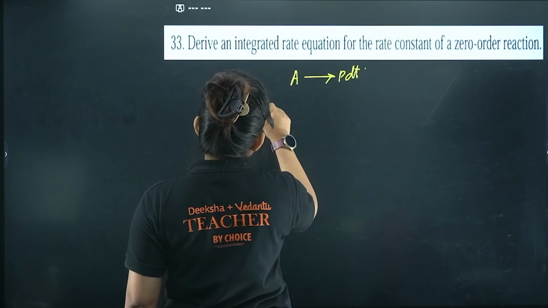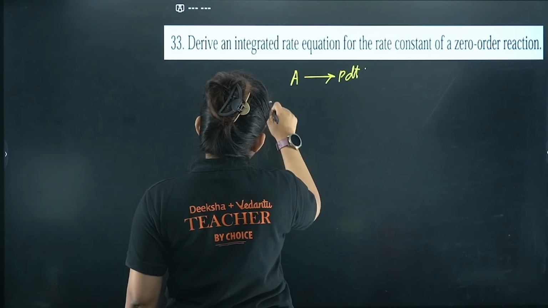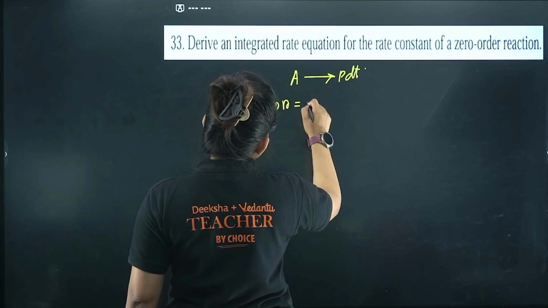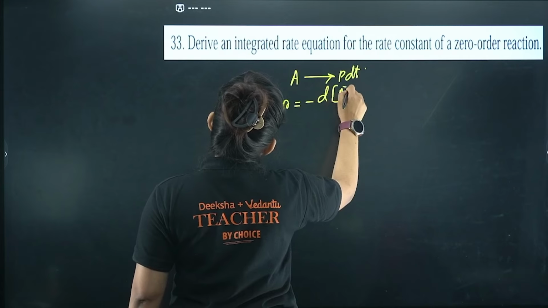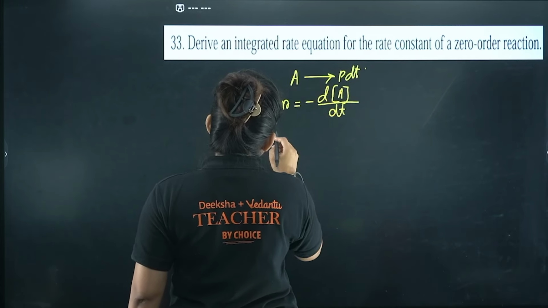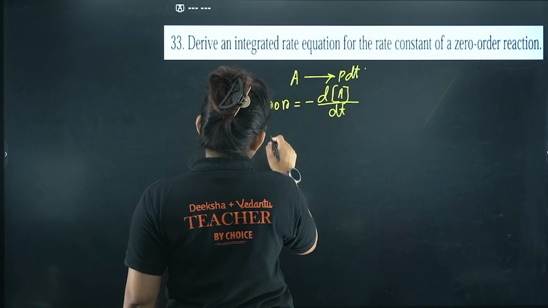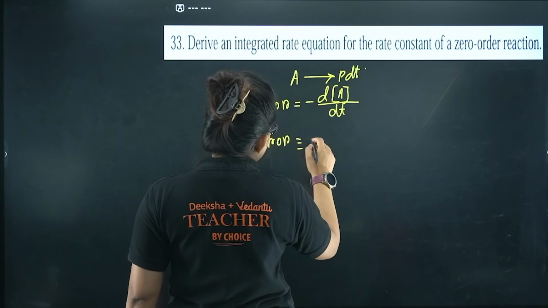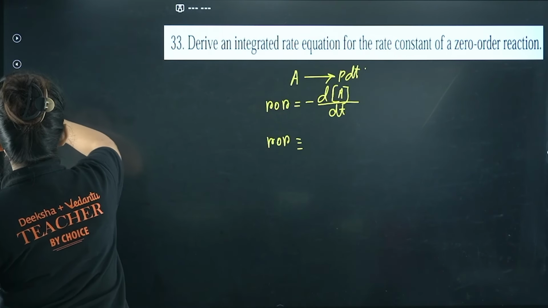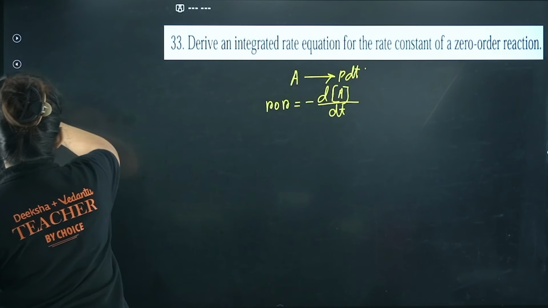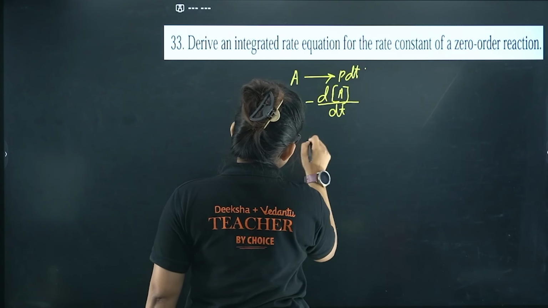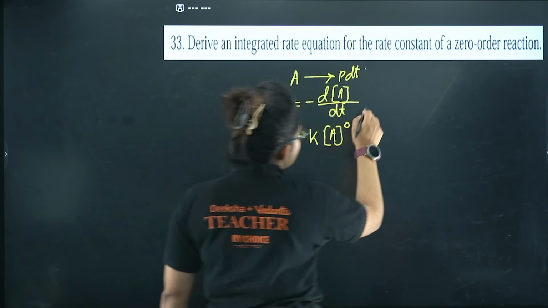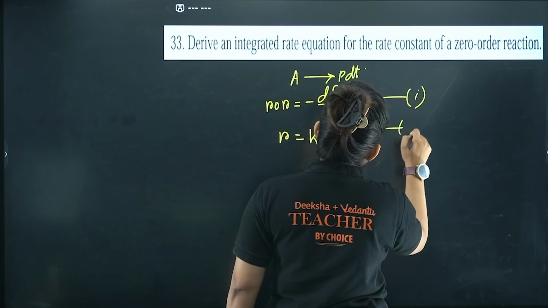I can write the rate of the reaction in the form of differential rate, that is R equals minus d[A]/dt, and from the rate law we can write R equals k[A] to the power 0, because it's a zero order reaction. So I am having equation 1 and equation 2.